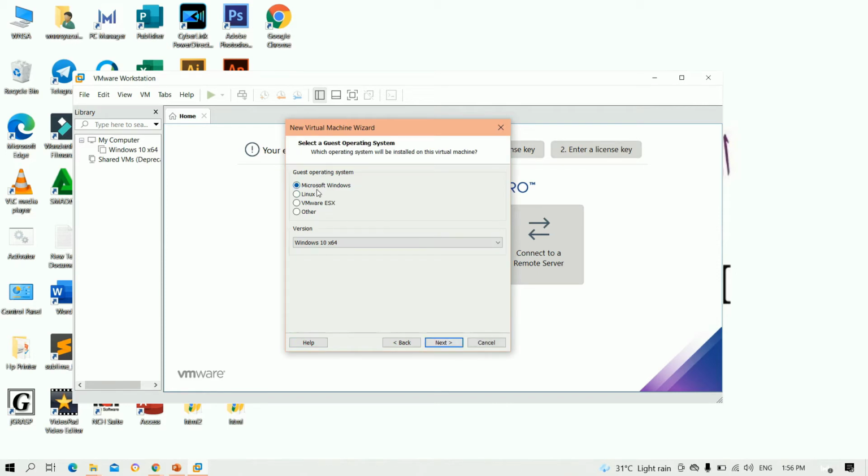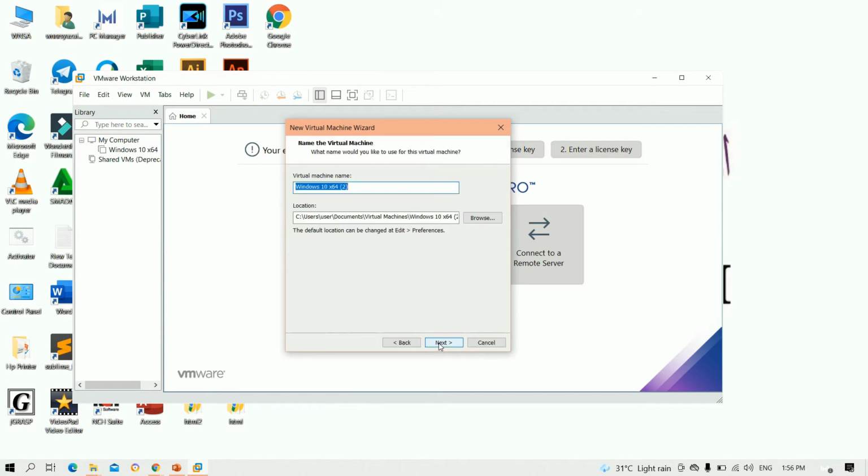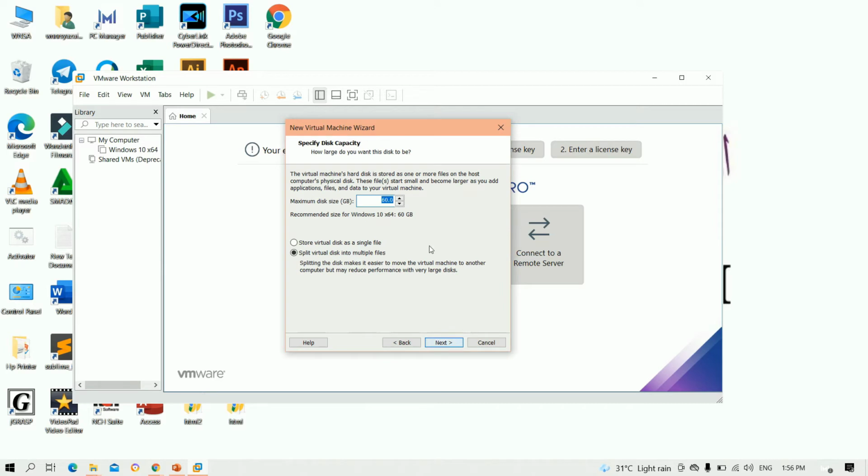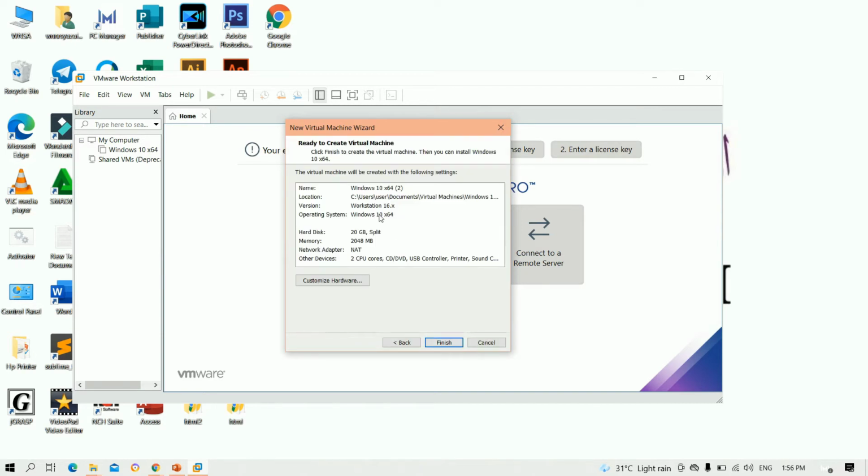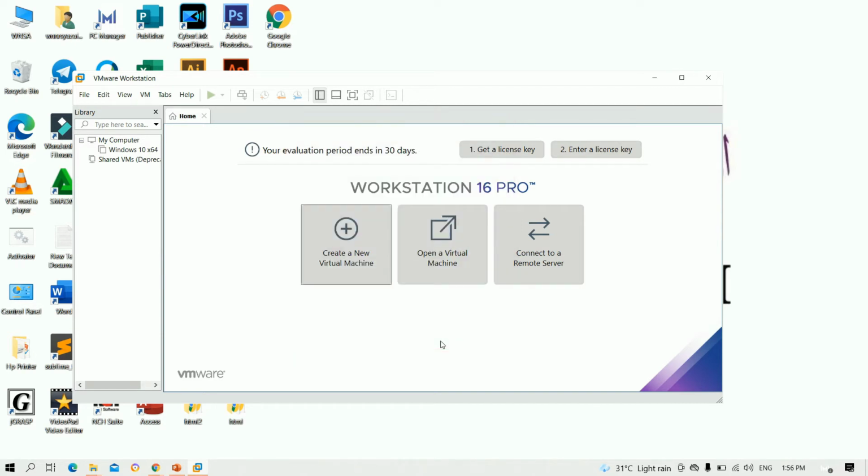After that, for guest operating system, choose Microsoft Windows, version Windows 10 x64, click Next. For the virtual machine name, it is Windows 10 x64, next. For the disk size, you can set it up. The maximum disk size is 60GB, but I just set it to 20GB. So next. For ready to create virtual machine, click Finish. So wait a couple of seconds, then the virtual machine is done.